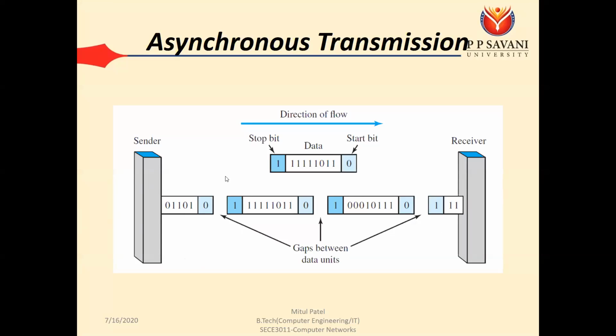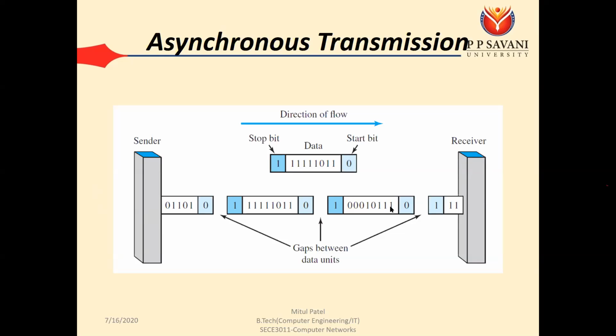So what will the sender do? The first task is that the sender will convert P to a binary value. The ASCII value of P is converted to binary, which consists of 8 bits. At the start we put 0 and at the end we put 1, and that will be sent from the sender to the receiver. So it will be received by the receiver. Now P has been sent by the sender to the receiver.